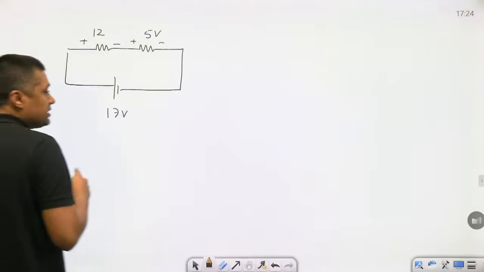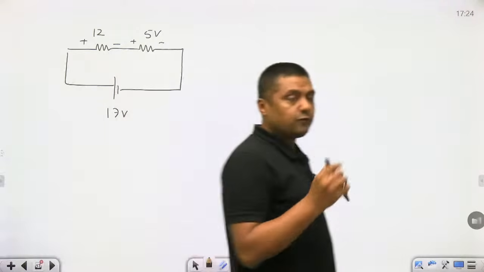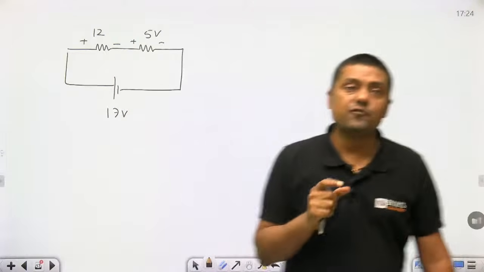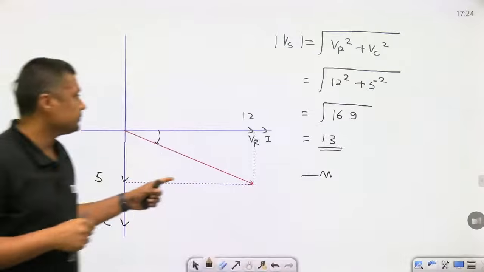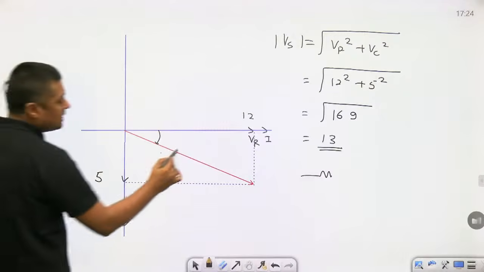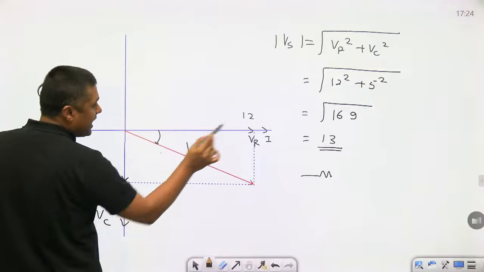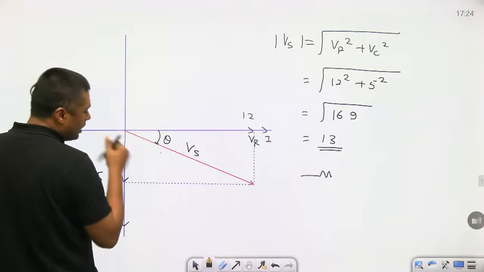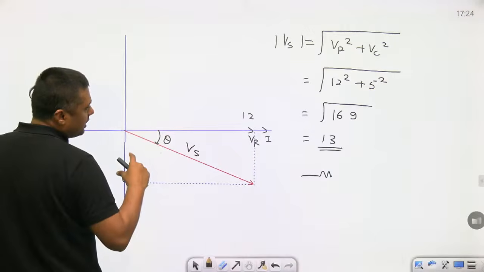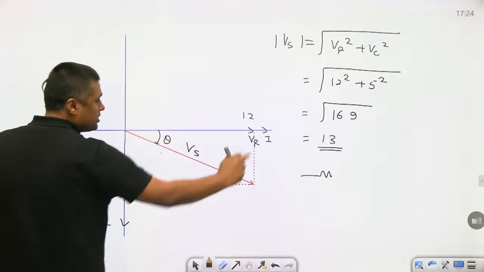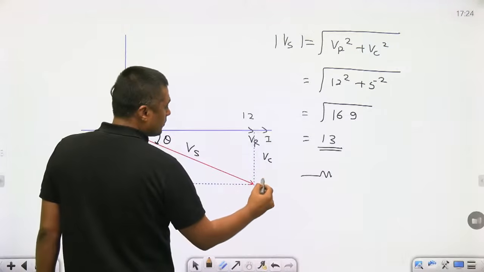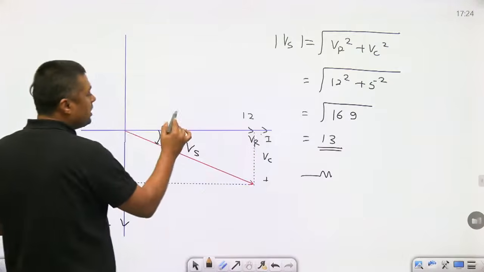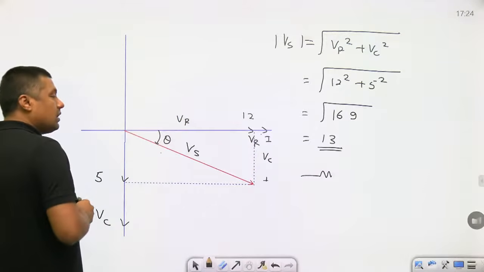But it is one resistor and one capacitor. You have to find the phasor sum. So what is the phasor sum here? This one. Phasor sum. And that is the resultant of what? VS. And VS lags I by what? This angle theta. And by using trigonometry, you can find theta. What is this? VC. And what is this? VR.